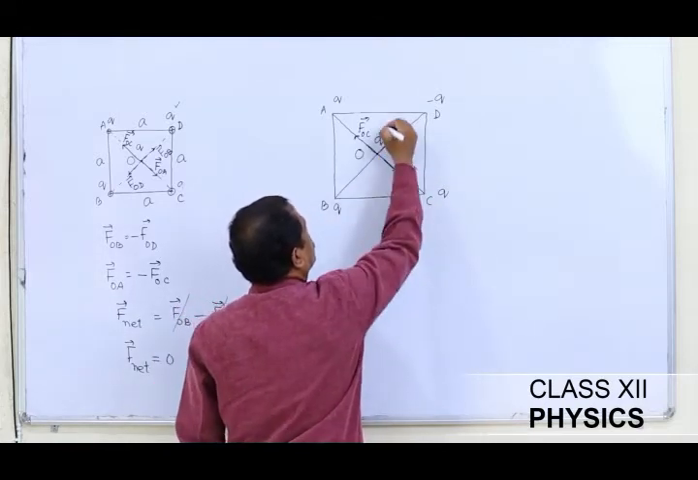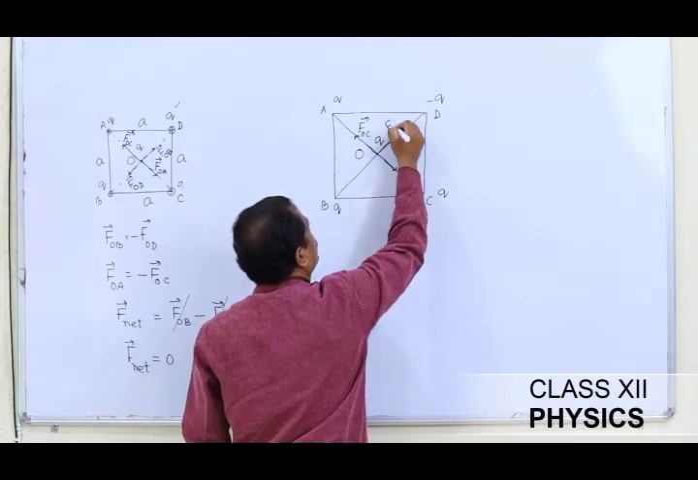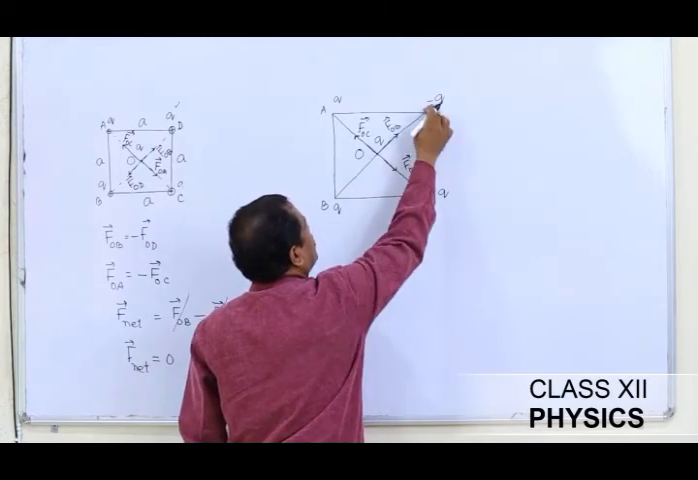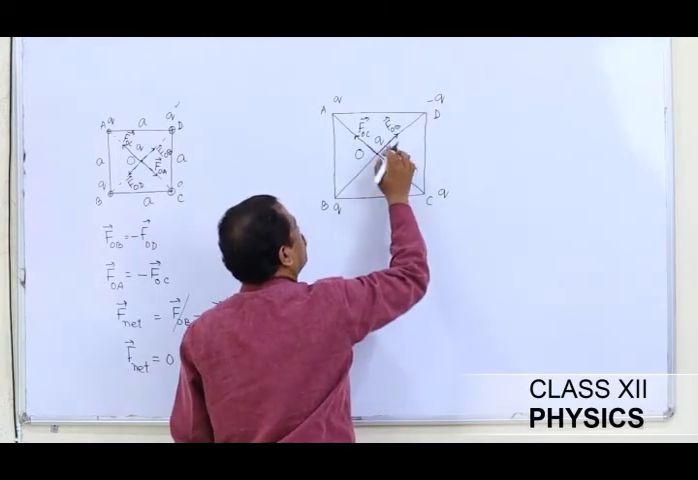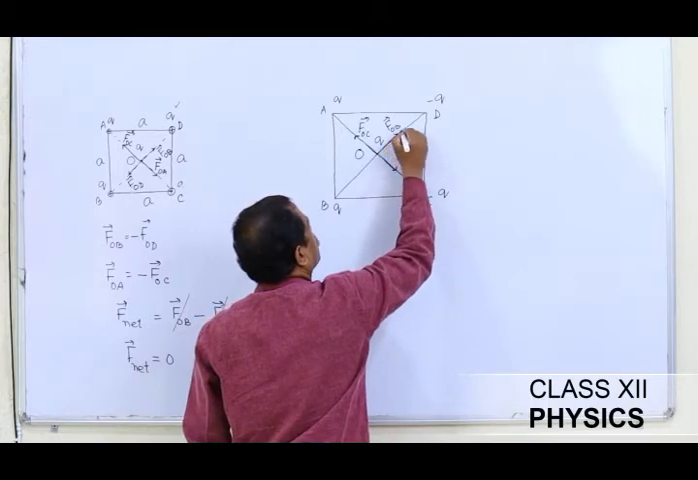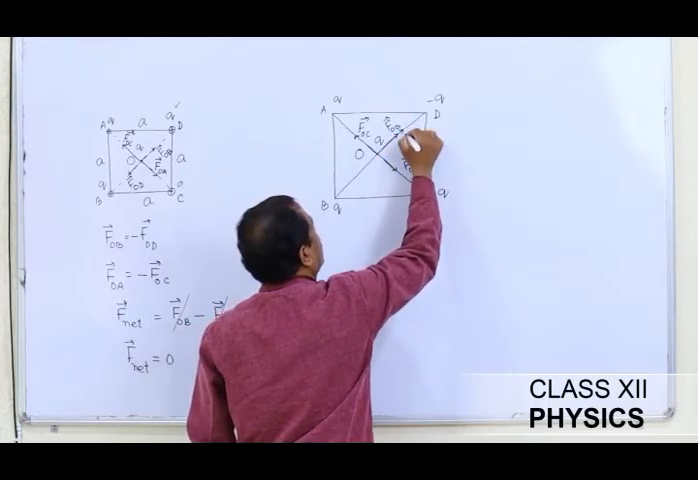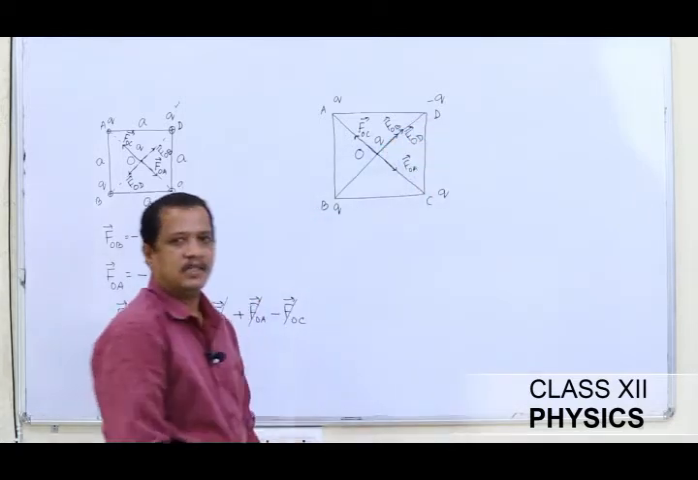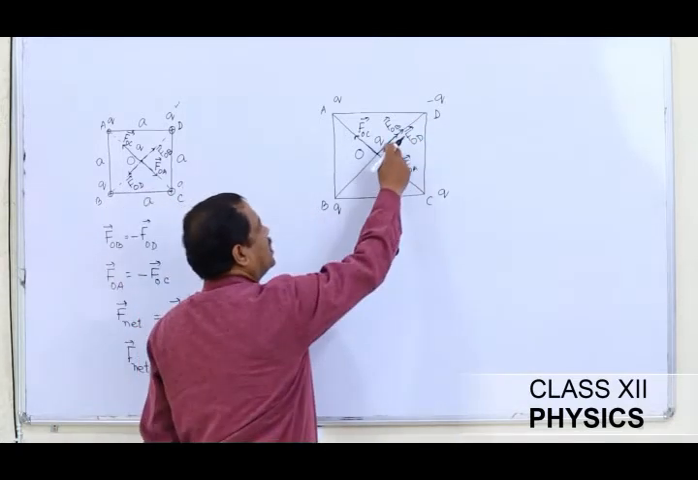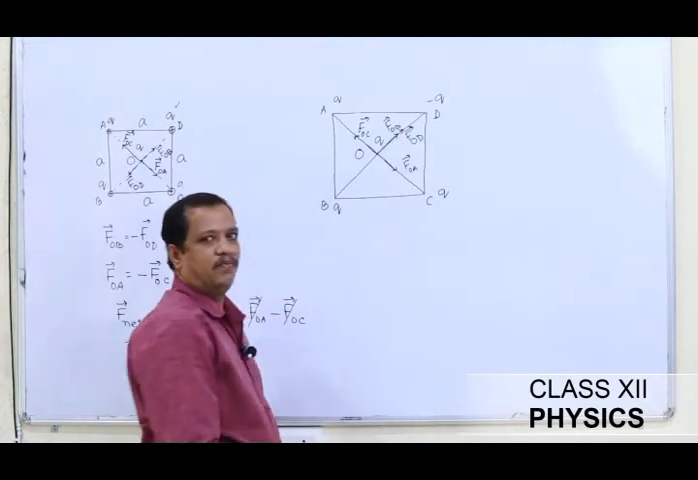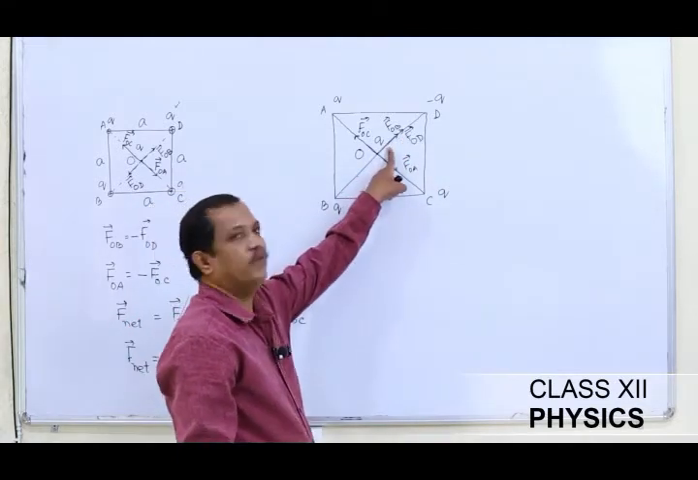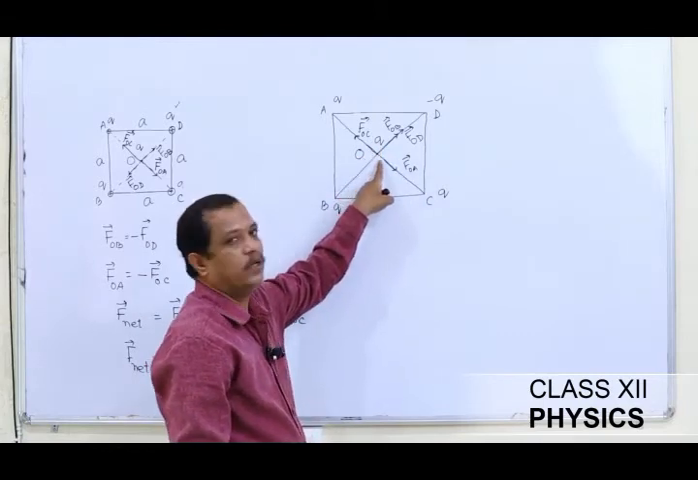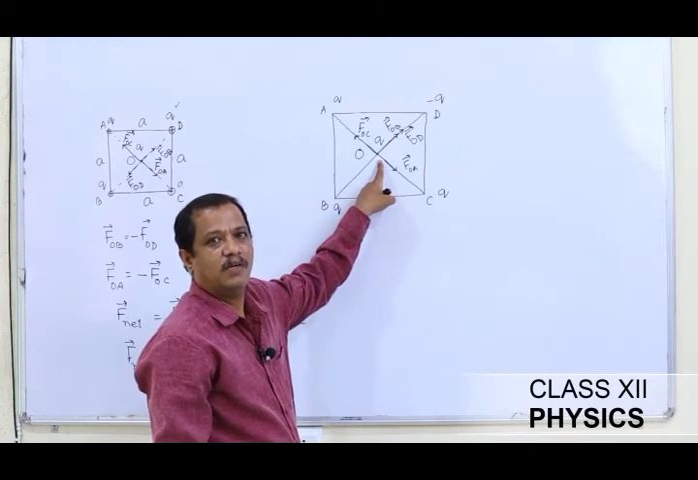So this is going to be FOB. Because of this negative charge, this negative charge will attract this charge Q, and therefore the second force is also in this direction, which is FOD. Using vectors, we understand that when two forces are acting in the same direction, the net force will be the sum of these two vectors. So this time the net force experienced by this charge Q placed at O is not going to be 0. So we need to calculate what is the total force.